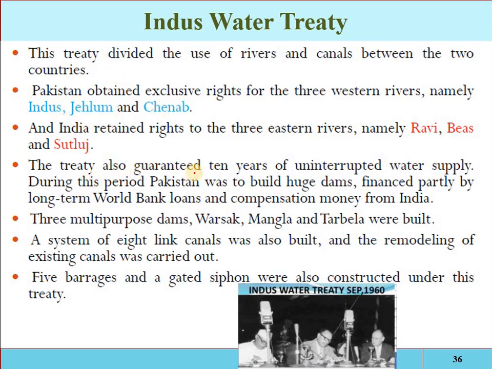And also there was another point, that the water supply of these 3 rivers will be completely uninterrupted, only for 10 years. So at that time, President Ayub constructed three major reservoirs, the Warsak, Mangla and Tarbela. A system of link canals was constructed, and the remodeling of the existing canals was carried out. 5 barrages were constructed at that time.